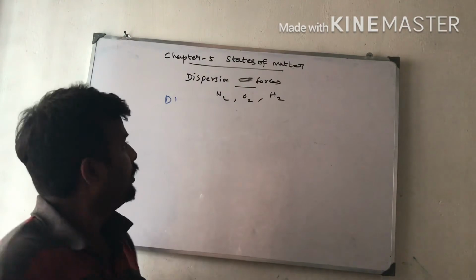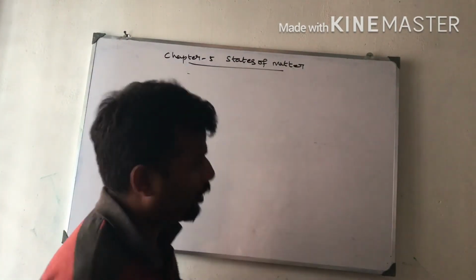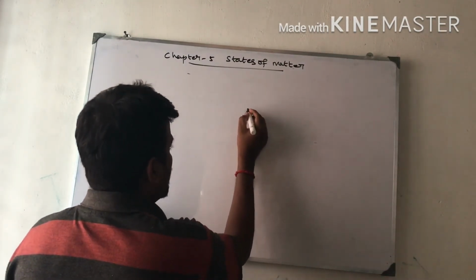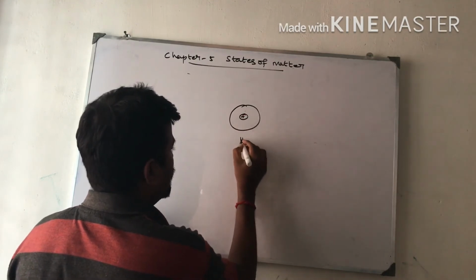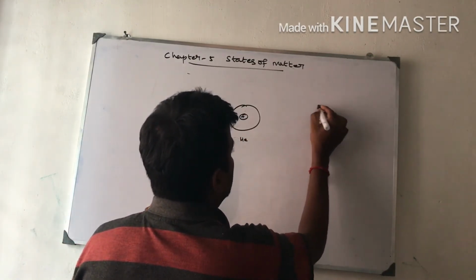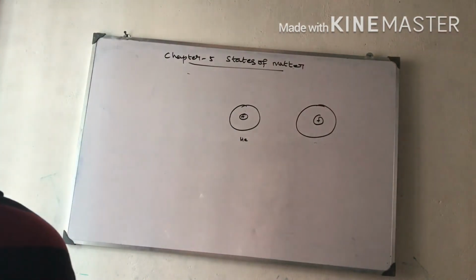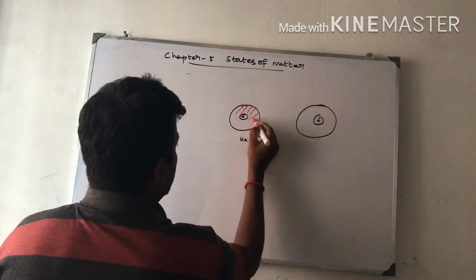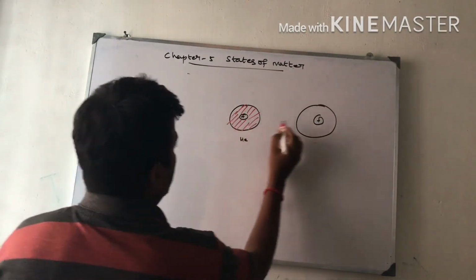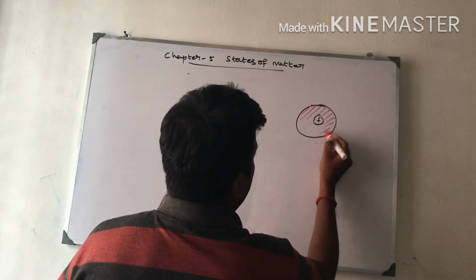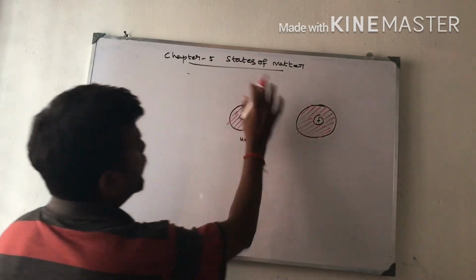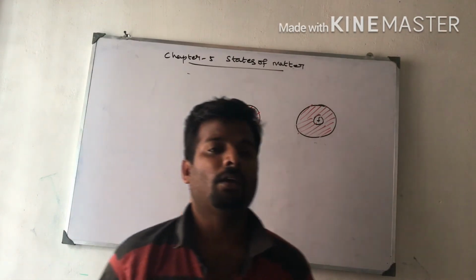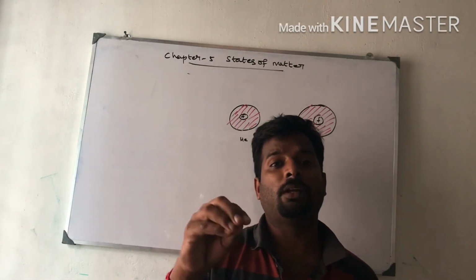Next, what are these intermolecular forces? Normally, see, this is a neutral helium atom. This is another neutral helium atom. Normally, these non-polar molecules have symmetrical electron distribution, so no dipole is developed between them. Symmetrical means it will be uniform electrical charge. Therefore, there is no separation of positive and negative charge initially, and no dipole moment developed.